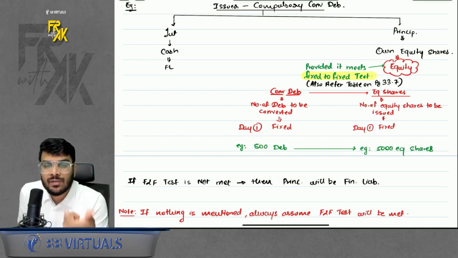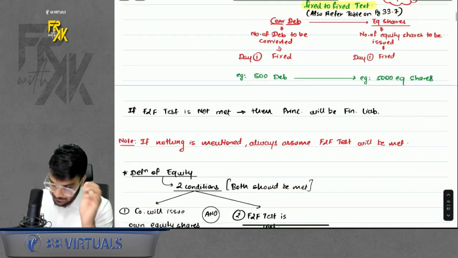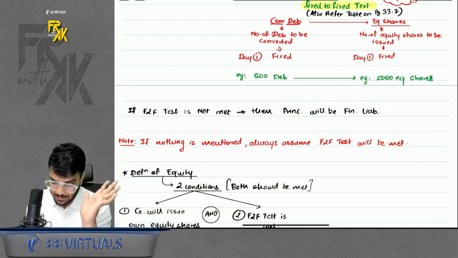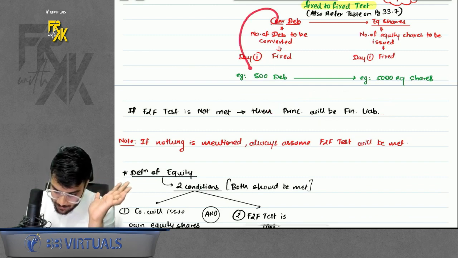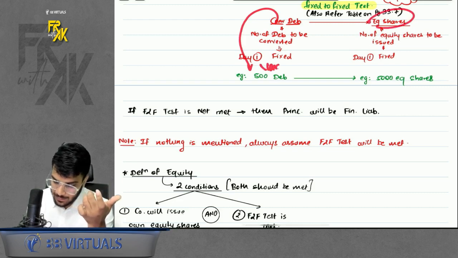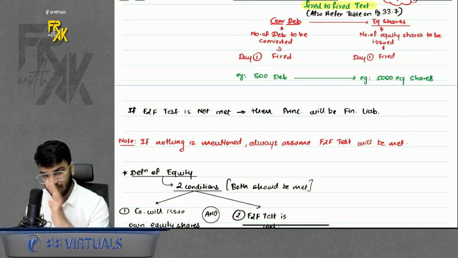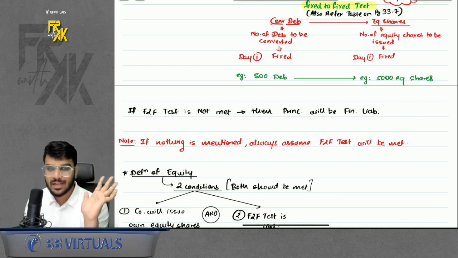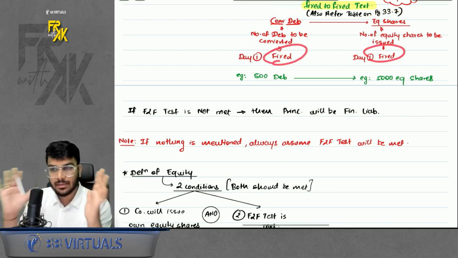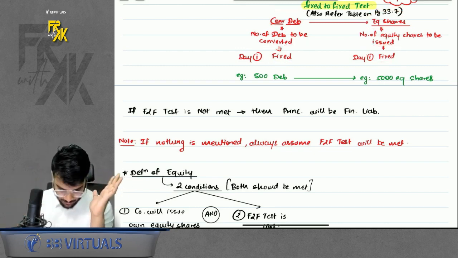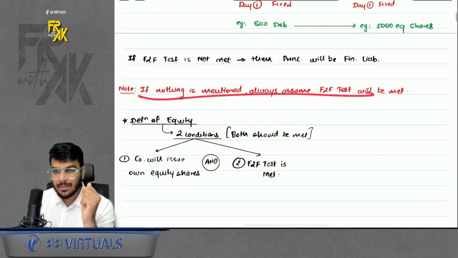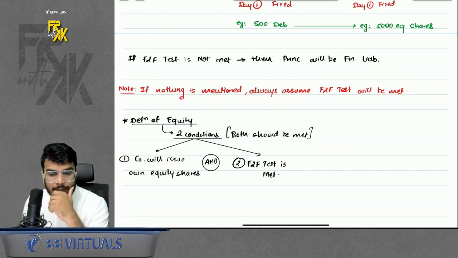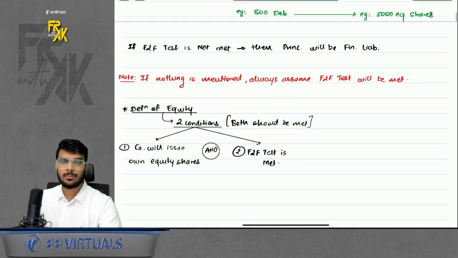Sir, what if F to F is not met? If fixed to fixed is not met, then the element will be a financial liability. So let's say, for example, the number of debentures is not fixed, it is variable, but the equity shares to be issued are fixed. Doesn't matter, financial liability. So if any of these elements is variable, financial liability. If both of them are fixed, then it is equity. In detail, we discussed in class itself. Okay. What if nothing is mentioned? If nothing is mentioned, you will always assume that the fixed to fixed test will be met. Simple. Is this clear to everyone, guys? Perfect. Okay, let's proceed further.